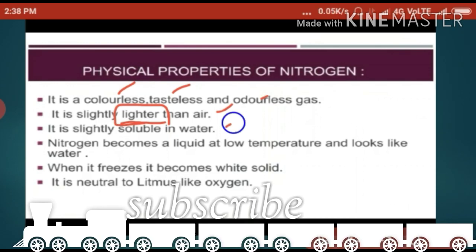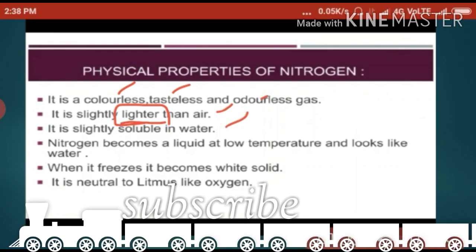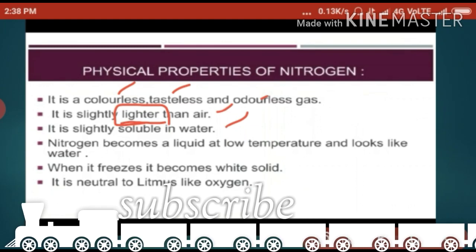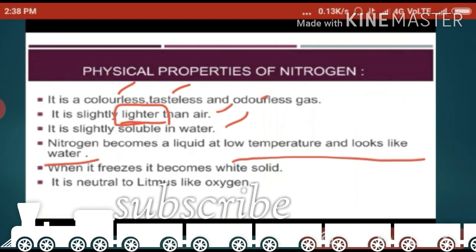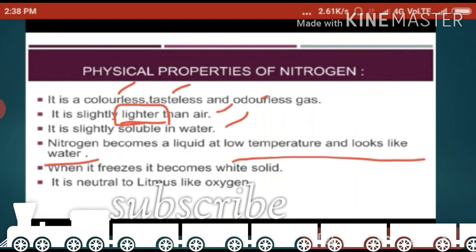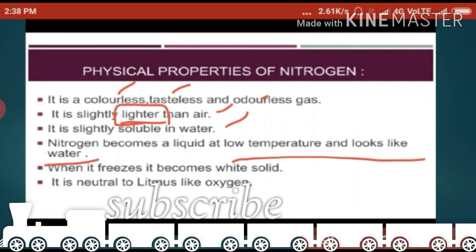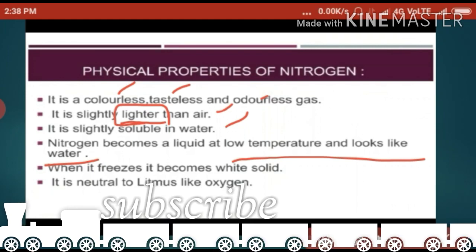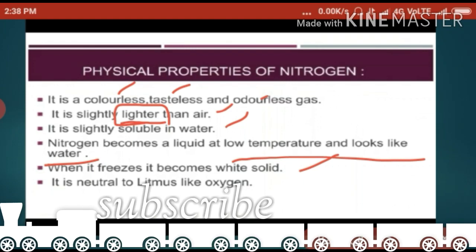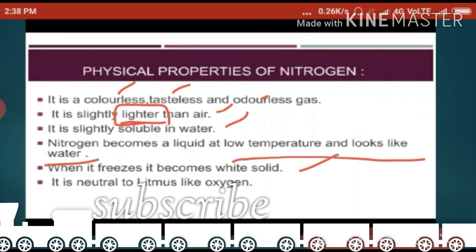It is slightly soluble in water. Nitrogen becomes liquid at low temperature and looks like water. When it freezes it becomes a white solid.